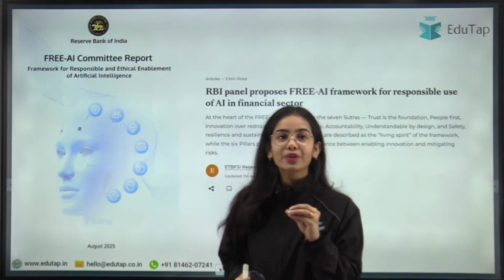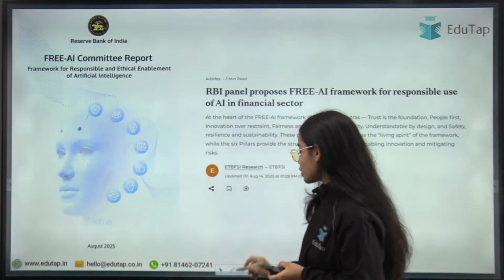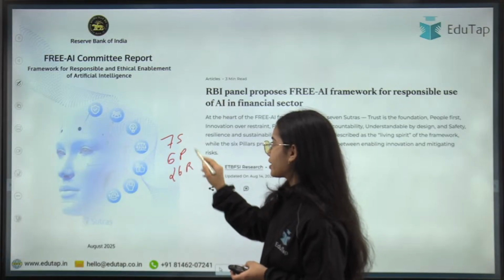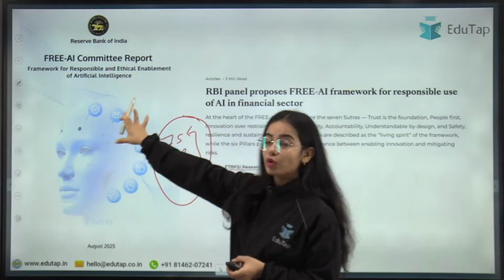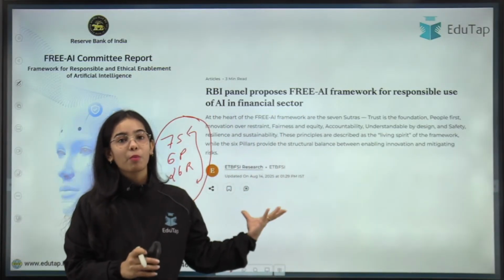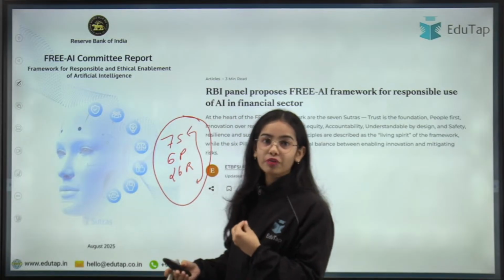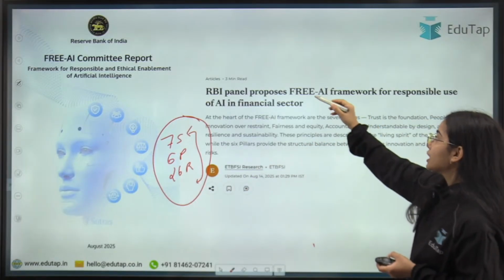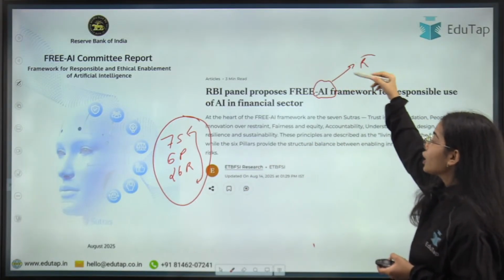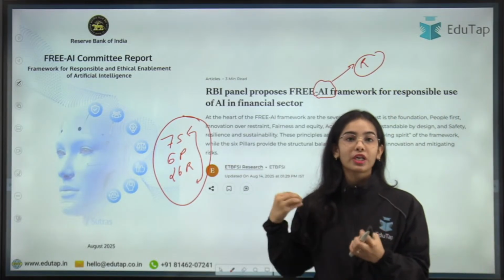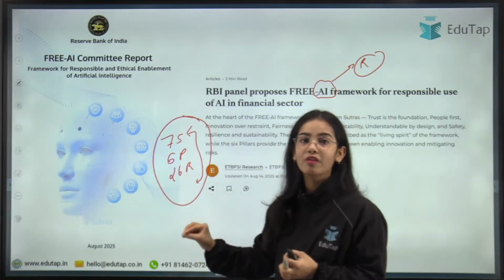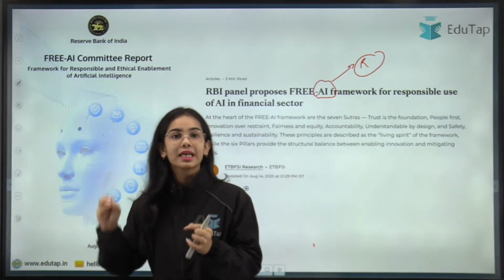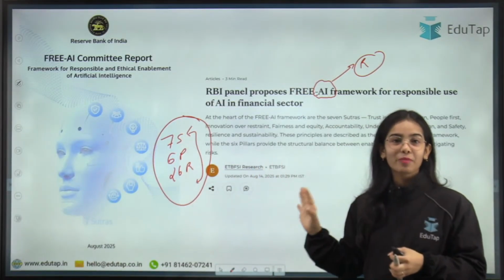So in today's session, we are going to discuss the Free AI Committee report, in which we are going to discuss the 7 sutras, the 6 pillars as well as the 26 recommendations, okay? And this report or this news article is very important from your examination point of view, from the objective part of the examination as well as descriptive part of the examination, as there is a lot of focus that is given to artificial intelligence by the regulators, okay? So this topic becomes very important from your examination point of view, and in today's session we are going to have the detailed understanding of this Free AI Committee report and the important facts, the important points that are given in this report. So this session is going to be very important for all of you.